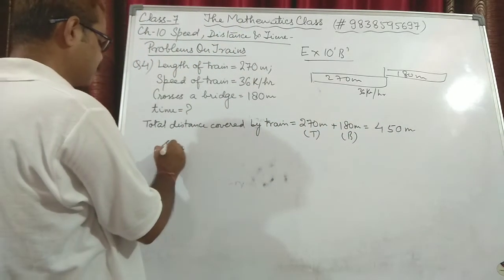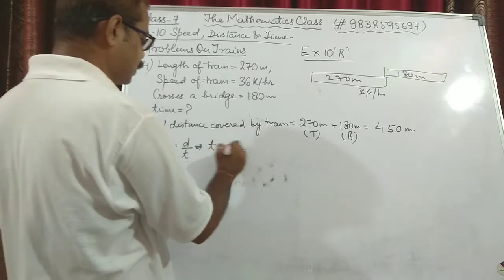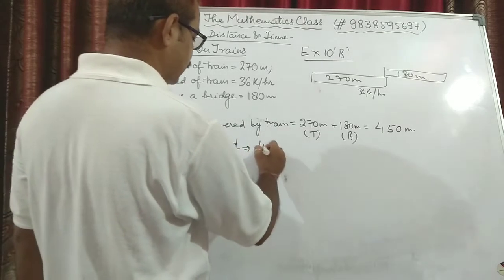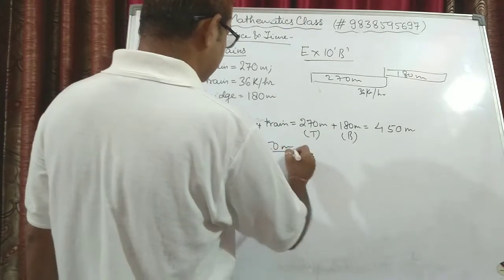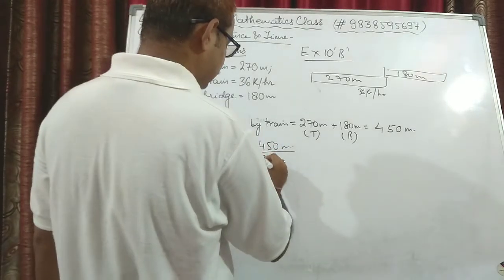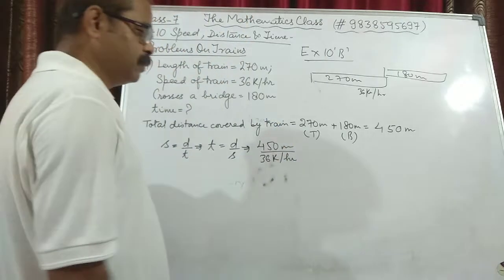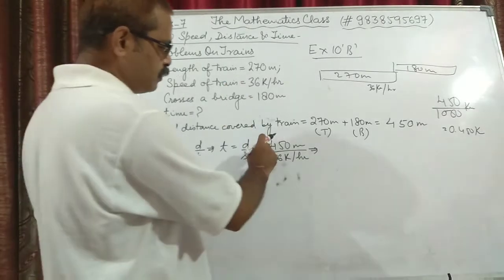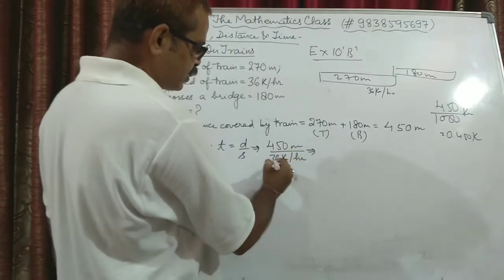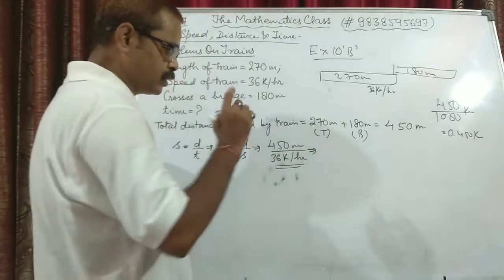We know that speed is equal to distance upon time, or we can say that time is equal to distance upon speed. Distance is how much? 450 meters. Speed is 36 km per hour. Now this is in the form of 450 meters upon 36 km per hour, so it is better that we change 36 km per hour to meters per second.